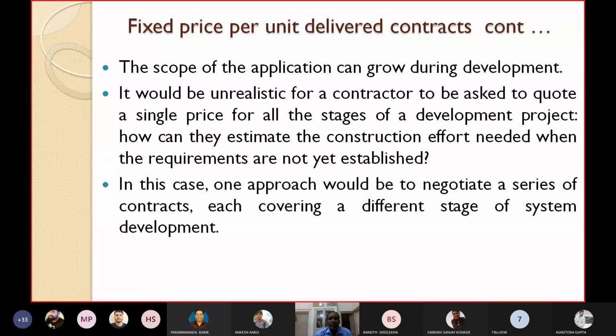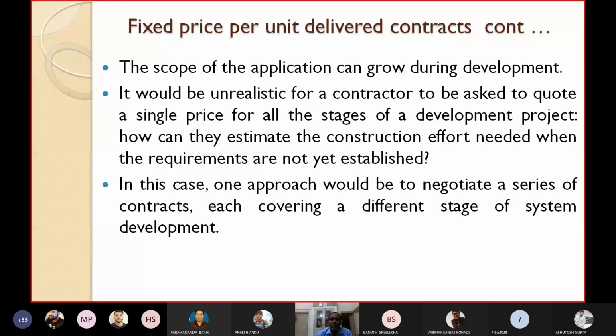In this case, one approach would be to negotiate a series of contracts, each covering a different stage of system development. Instead of negotiating only one contract, you can negotiate maybe 4 or 5 contracts.